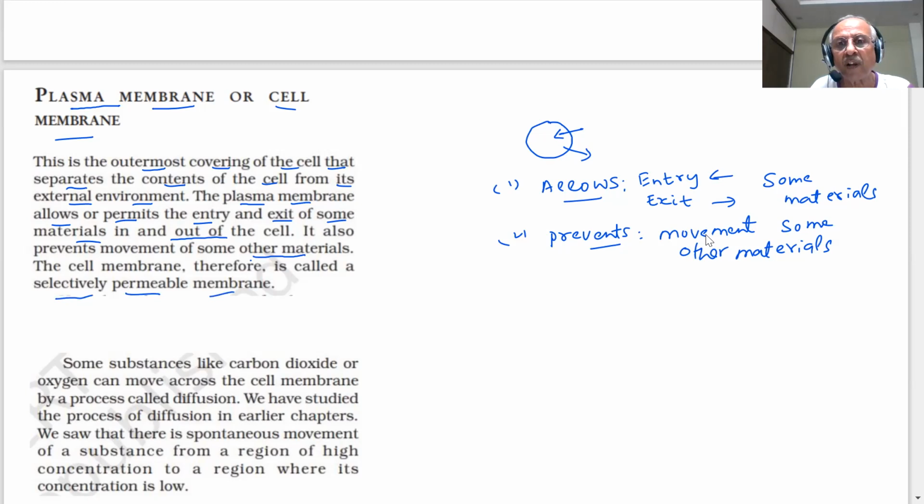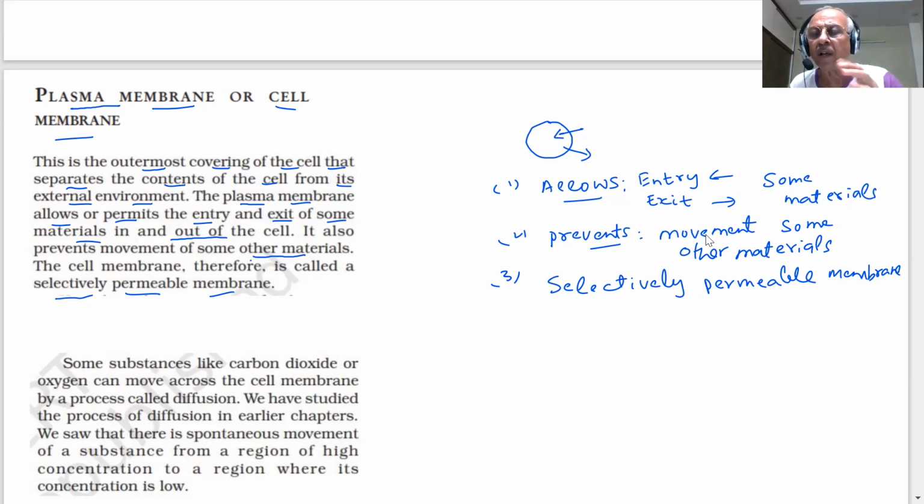This is a very important word I am using: selectively permeable membrane. You know what is a membrane? A membrane can allow certain materials to go inside and certain to come out, but it is a selectively permeable membrane. Selective means only certain substances can go in and come out, not all.